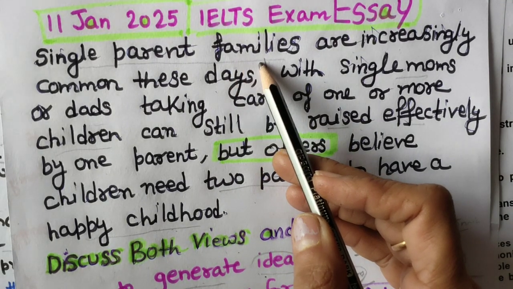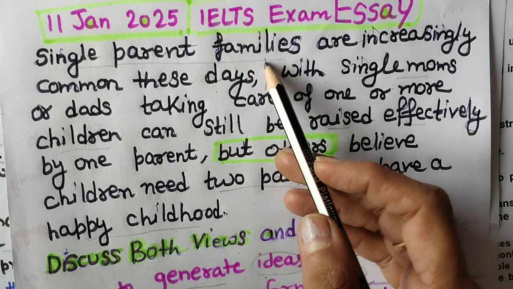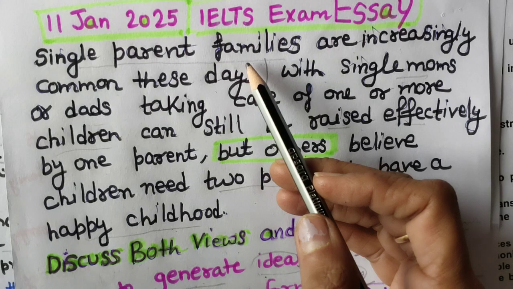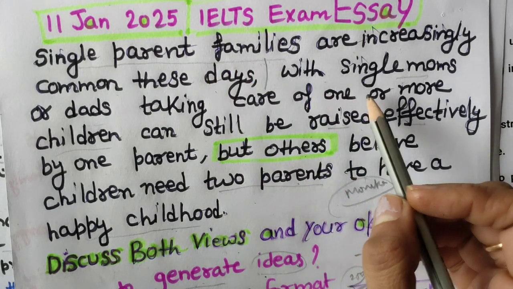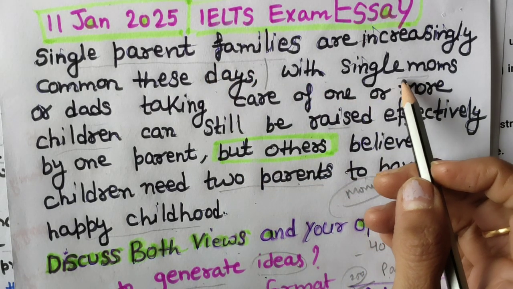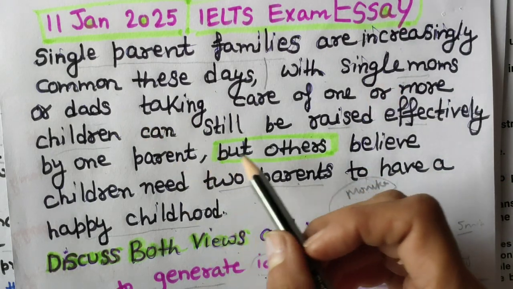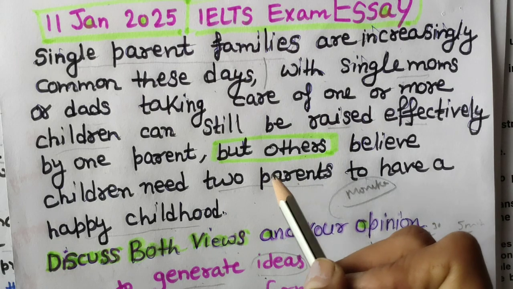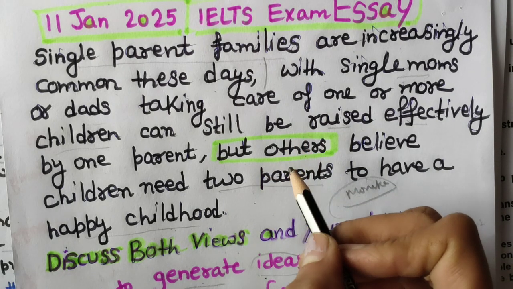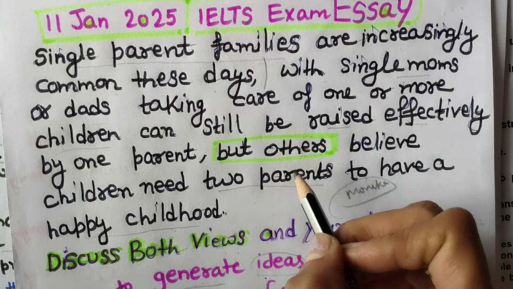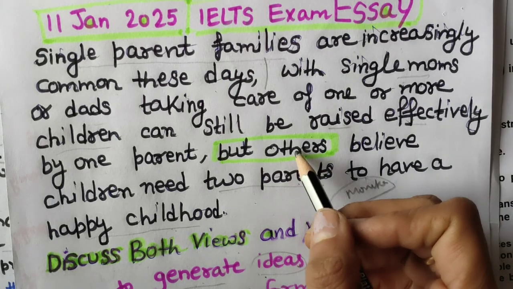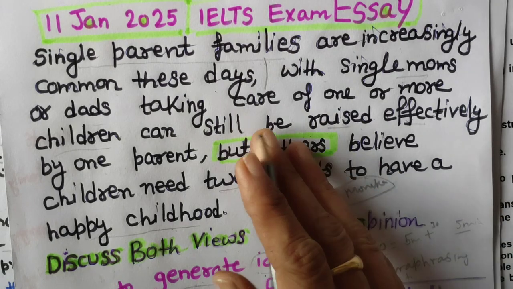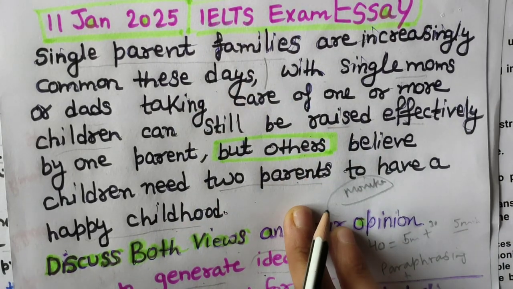I will be showing you the vocabulary and its synonyms for these words, because if you repeat the same words in this essay: parents, single moms, single dads, raised effectively, children, two parent family, this is not a good way to write your IELTS essay. You can't get even band six if you repeat the same words again and again. Okay, I will be showing you synonyms of these words also. And let's read the question statement.